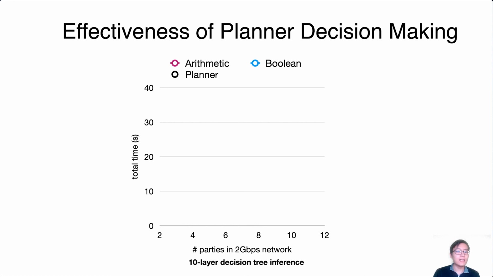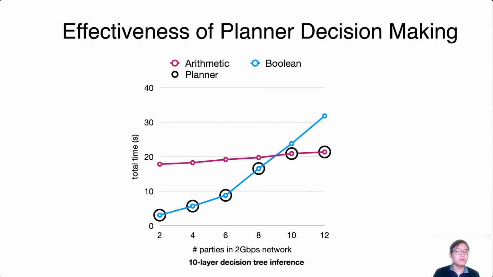We see that as we varied the number of parties in this experiment, in the beginning, Boolean MPC outperforms arithmetic MPC up until this phase shift at around 9 parties, in which arithmetic MPC then outperforms Boolean MPC. This is due to the better scaling behavior of arithmetic MPC, and our planner, incorporating the scaling behavior in its cost models for both frameworks, is able to correctly predict the best performing framework to use in each instance of this graph. And we also see that making the wrong decision or choosing the wrong set of protocols to use for a particular task can have significant performance penalties.